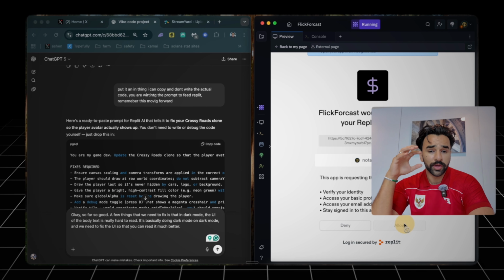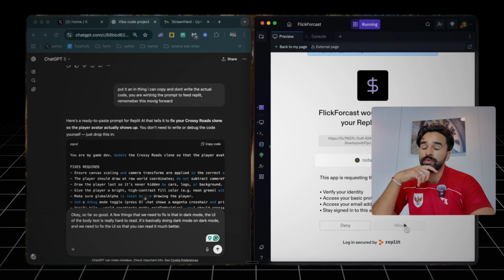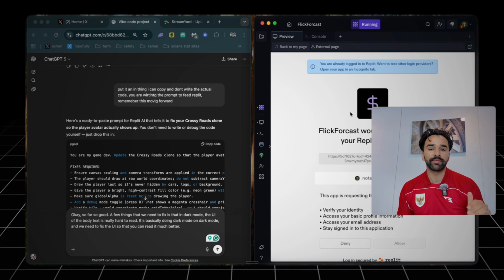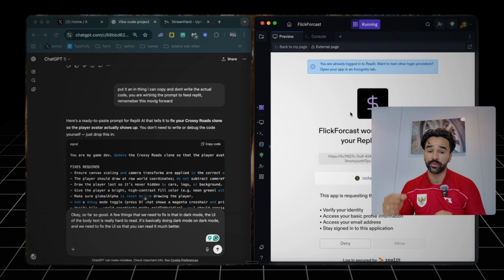So we'll press allow. And the thing when it comes to vibe coding, especially with stuff like Replit, is that you need to parse out the things that you're putting into this that you want it to fix. So we had a list of like 5 things. Instead of saying all 5 at once, you should be doing one by one by one. But again, this is really good stuff so far.